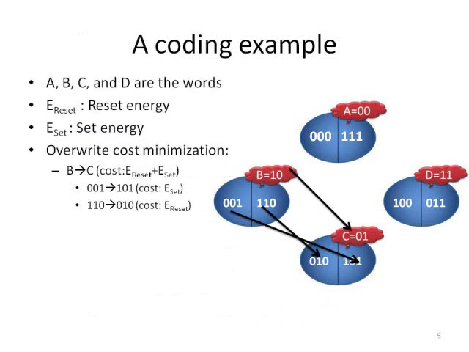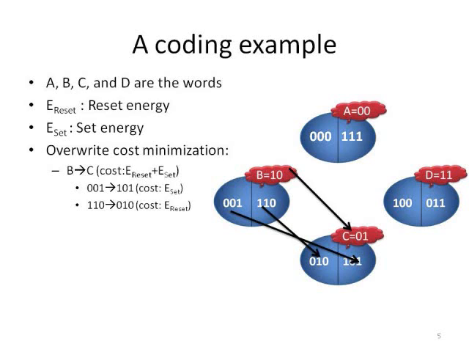Here I provide a sample example of encoding 2-bit words with 3-bit codes. In this case, each word has 2 symbols. Assume that A, B, C, and D are the words and we want to overwrite C by B. Data is encoded on the memory. Thus, for word C, either the code 101 is written on the memory, in which case we encode word B with its 001 symbol, since then the overwrite only needs a set.